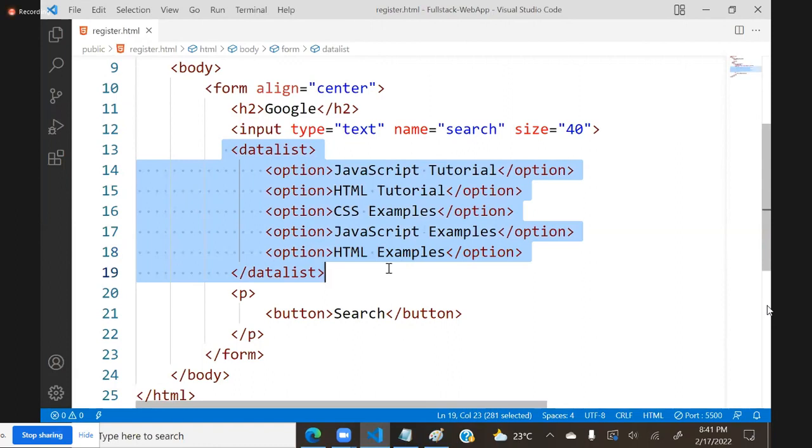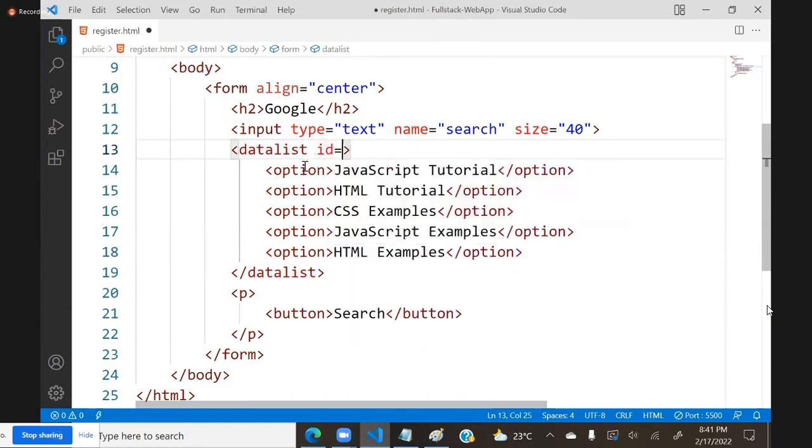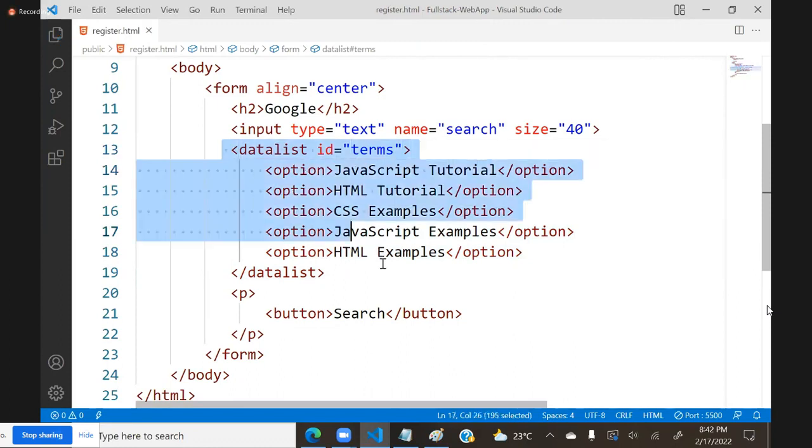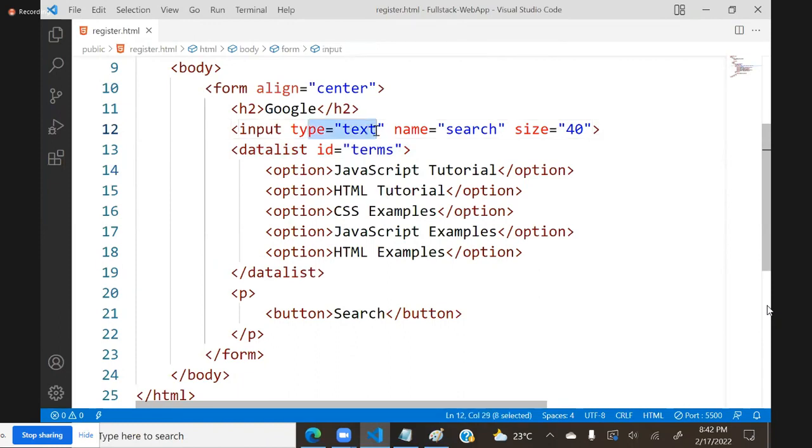I created only one. If there are so many data lists, every data list should have a unique ID. That means I will put an ID for this. What is the ID? Suppose terms. I can give any ID. Now I want this data list to be used by this text box.